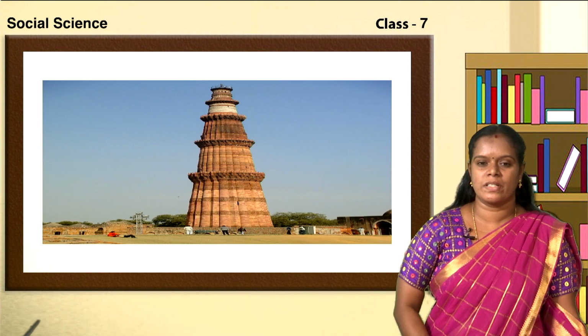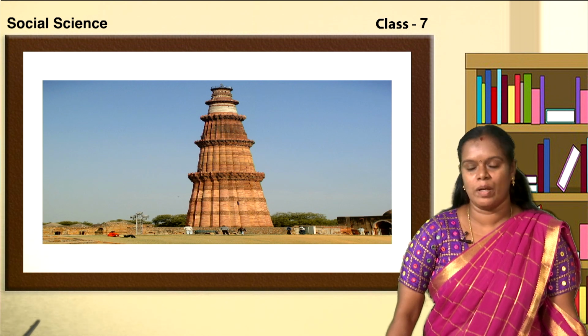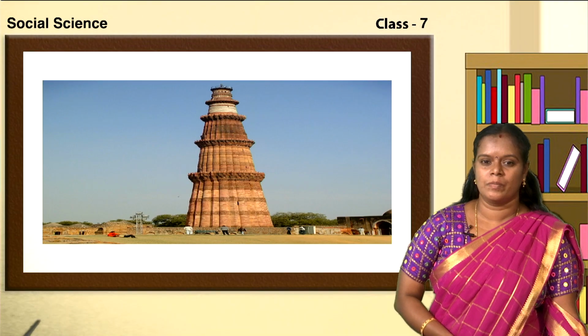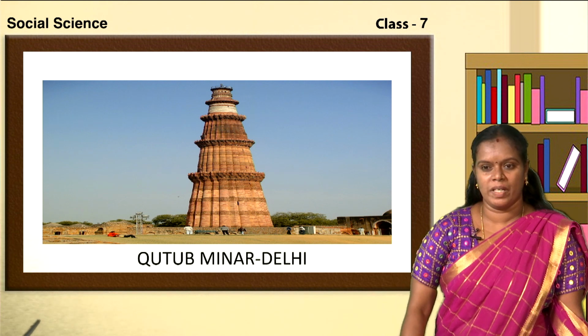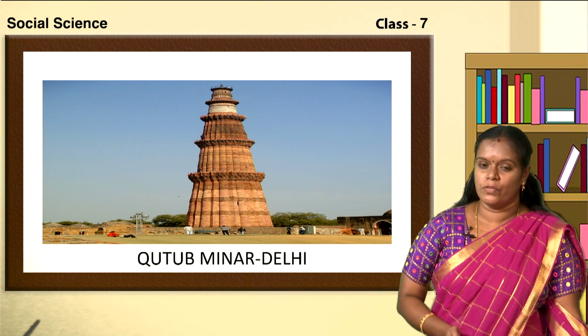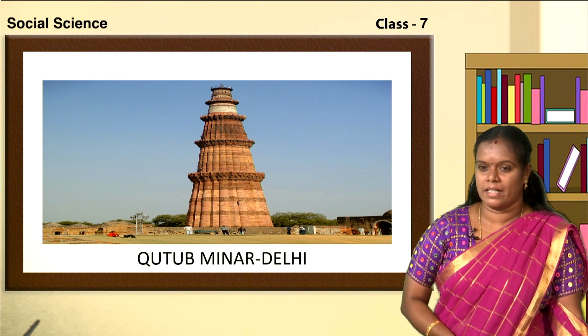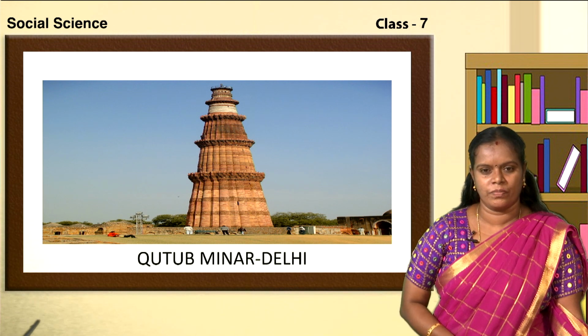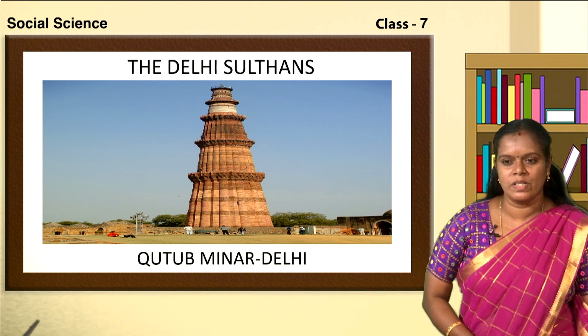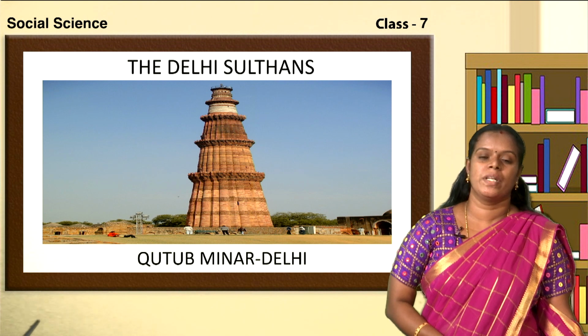Children, look at this picture. Are you able to identify it? Yes. It is Qutub Minar and it is in Delhi. Children, to which period does this architecture belong? Yes. You are right children, the architecture belongs to the Delhi Sultanate's period.